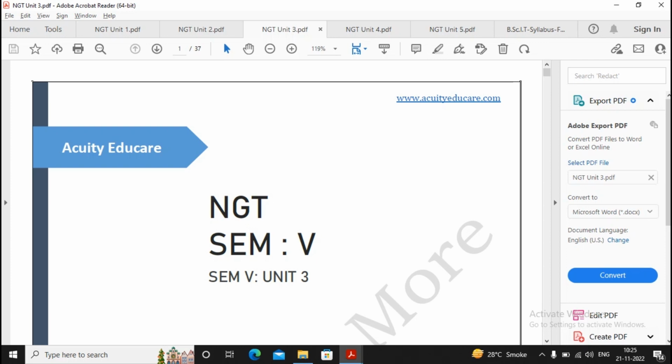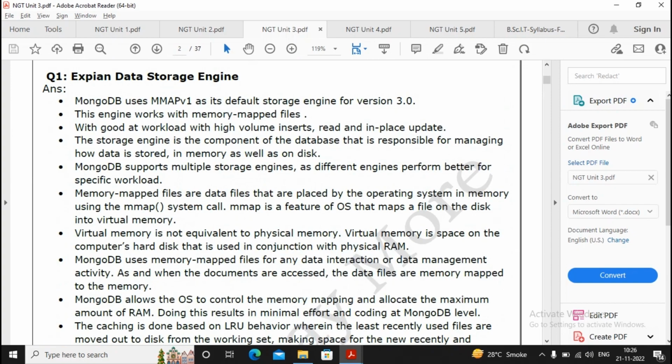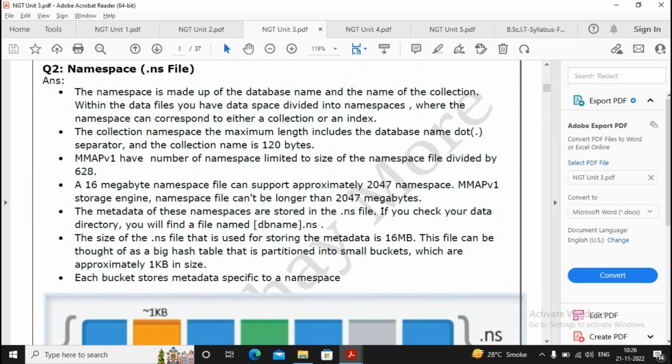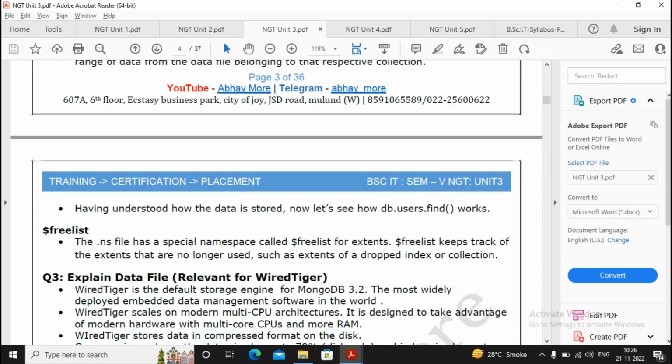The reason is very simple, because outputs have been shown, and because commands are there in unit 3. Now, explain data storage engine is an important question. Let's move ahead. After this, you will find the next question which will be coming up.